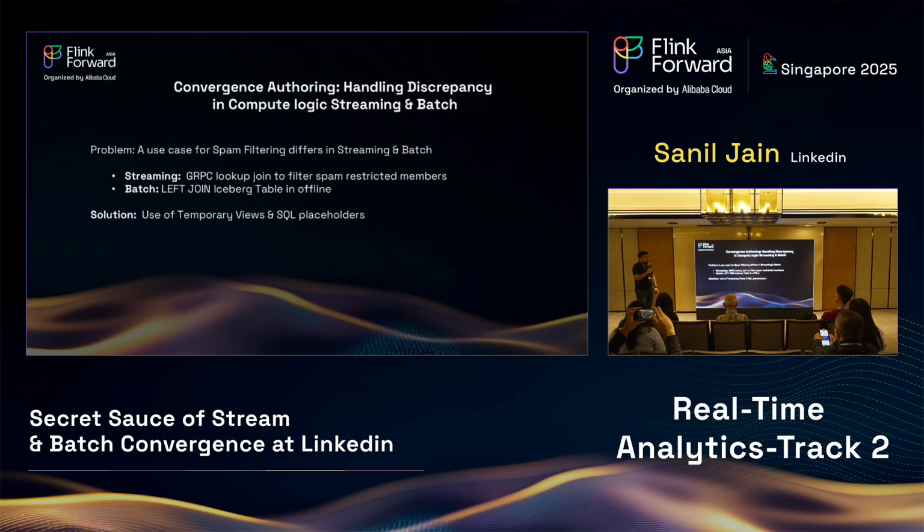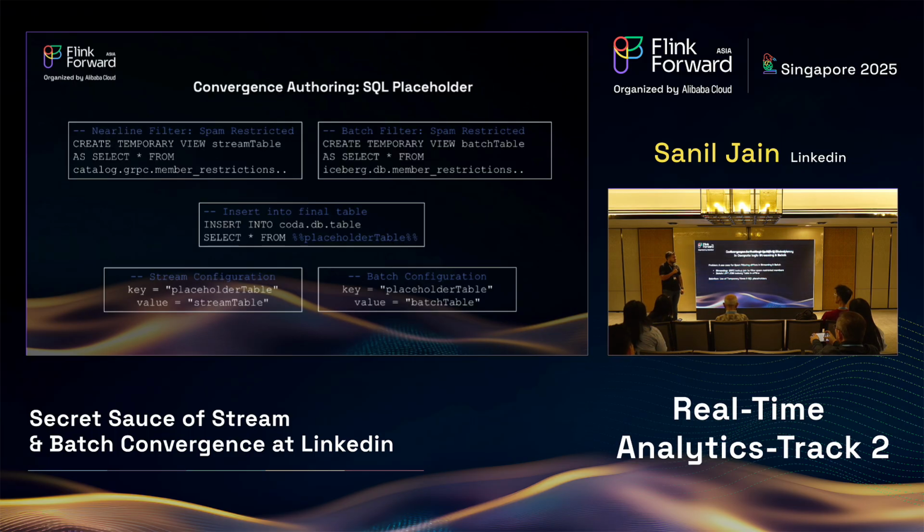So we proposed the use of temporary views, which we already kind of know, and we built something called SQL placeholders. What are these SQL placeholders? These SQL placeholders are basically simple placeholders that users can configure dynamically using config. And with the use of temporary views, they can handle such discrepancies between their code in streaming and batch.